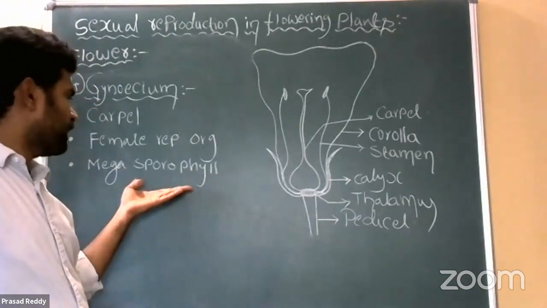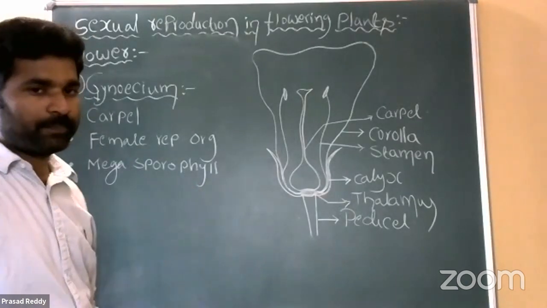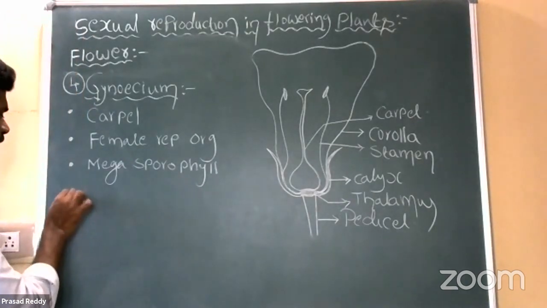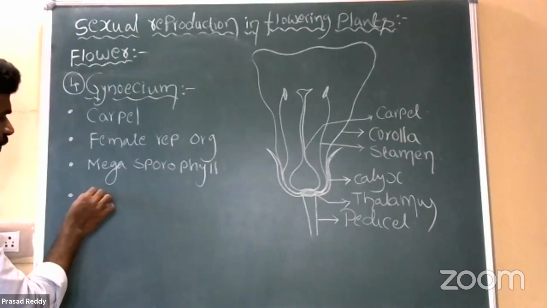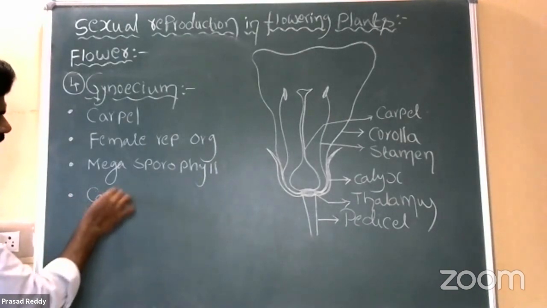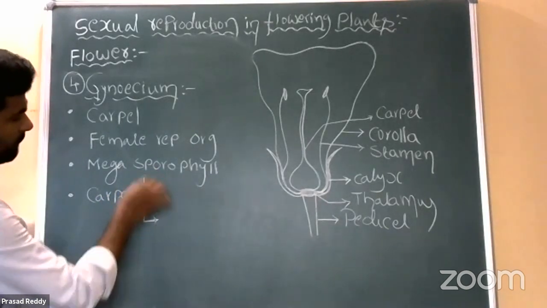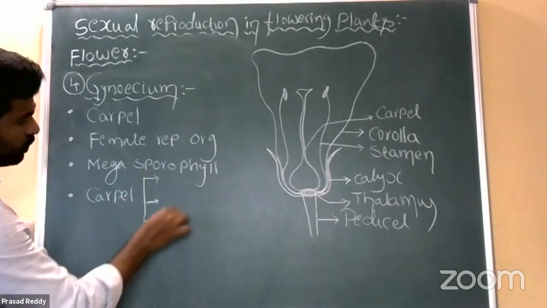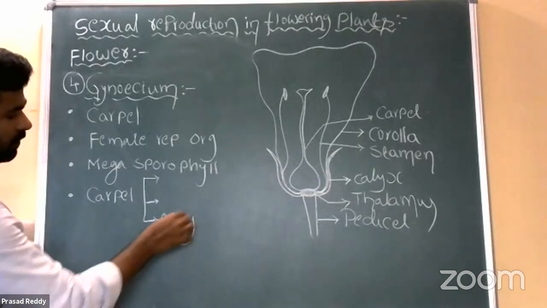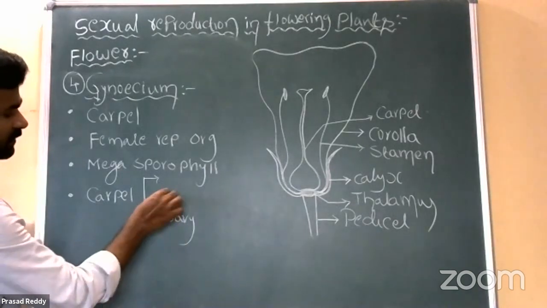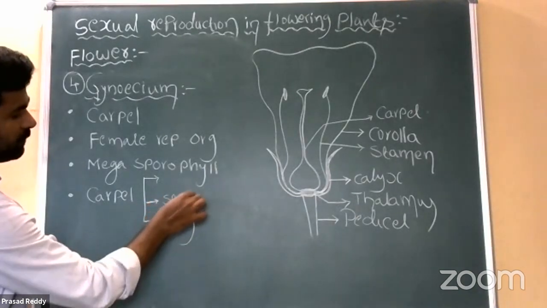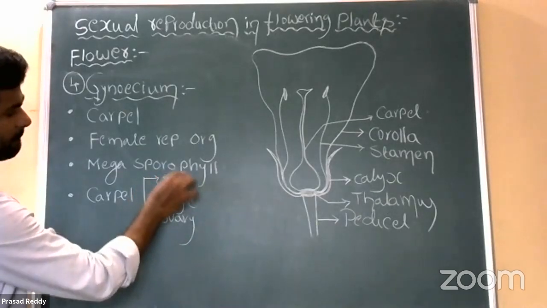That's the reason we call it megasporophyll. Each carpel includes three parts. What are they? The basal swollen part is called the ovary, a long elongated tubular structure is called the style, and the tip of the style is called the stigma.